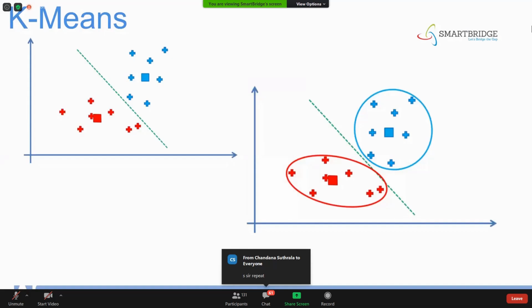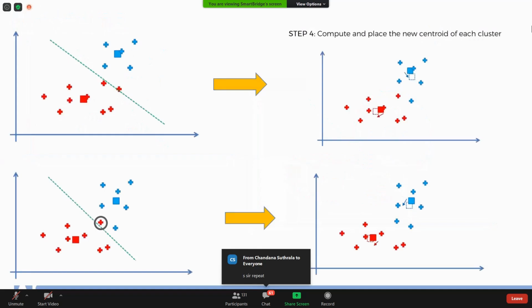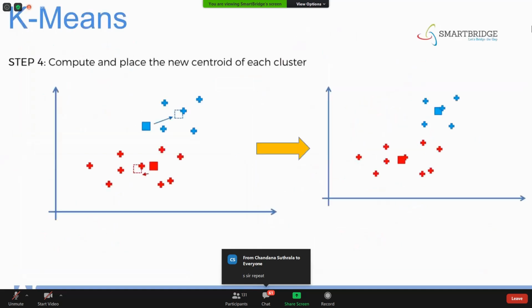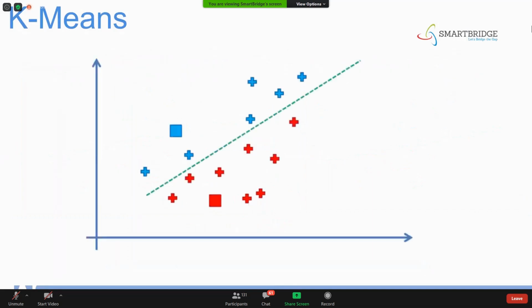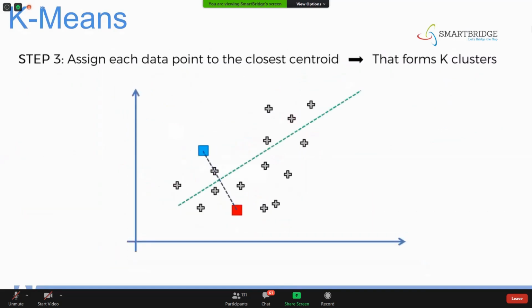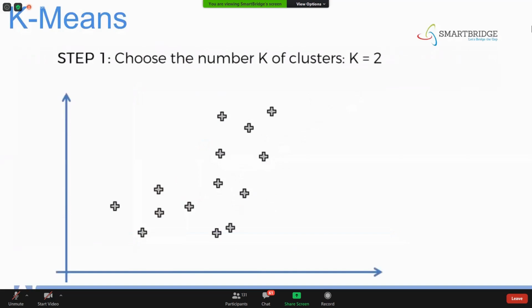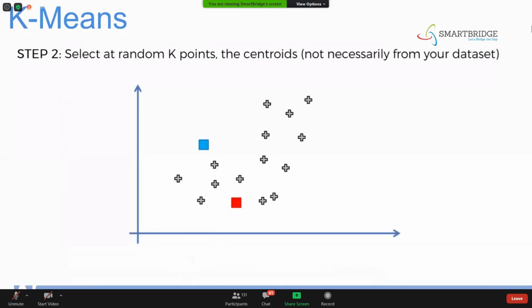Okay, Chandana. So let's have a quick recap of what we have done. Nothing much, we are just following those steps. The first step is finding out the K of clusters. Once we found the K of clusters, select the random centroids. Once the random centroids are found, we have to find the nearest data points which are nearer to these respective centroids.